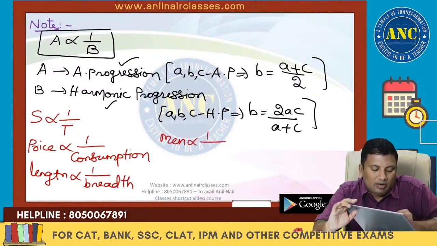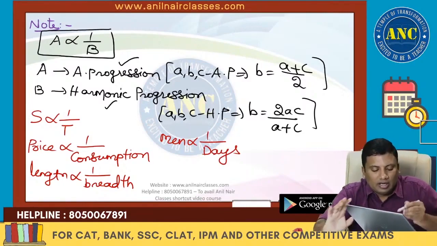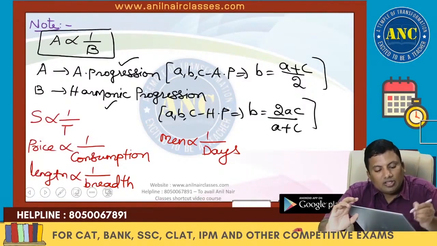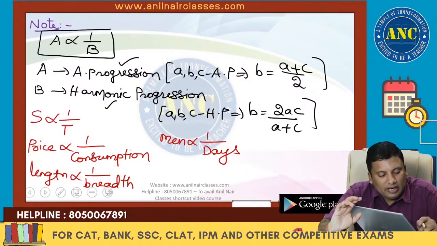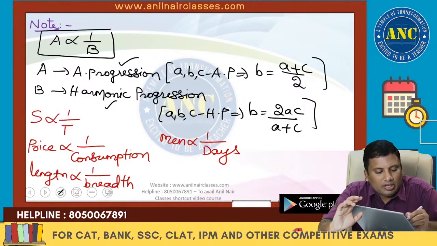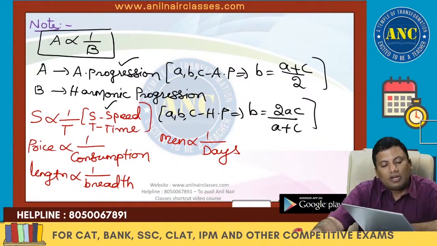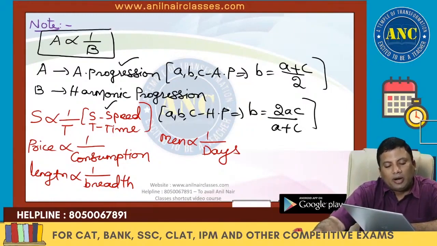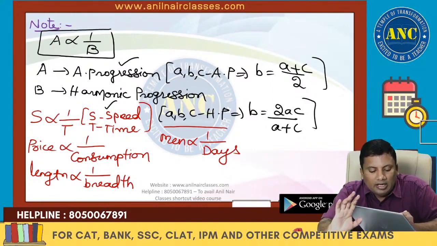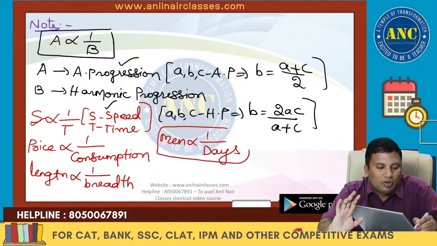Men is inversely proportional to the number of days of doing the work. S is speed and T is time. Speed and time are inversely proportional to each other. Price and consumption are inversely proportional to each other. Men and days are inversely proportional to each other.